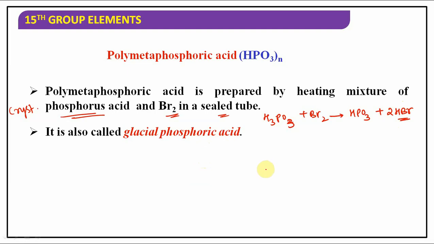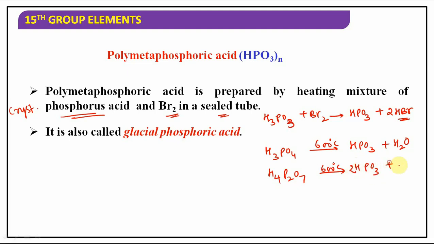Just now I have told you another one: heating H3PO4 up to 600 degrees Celsius gives metaphosphoric acid HPO3 plus H2. Similarly, H4P2O7, pyrophosphoric acid, on strong heating will give you metaphosphoric acid 2HPO3 plus H2. That you can also take.